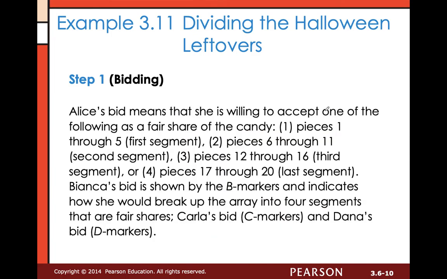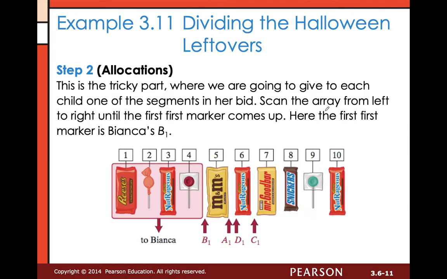All right, so once we're done with the bidding, and again, I've just kind of talked you through this, we're now going to start with the allocations. This is the kind of tricky part. We're going to give to each child one of the segments in their bid. So scanning the array from left to right, we're going to look for the first marker to come up. And by first marker, we mean the ones with the number 1 below them.